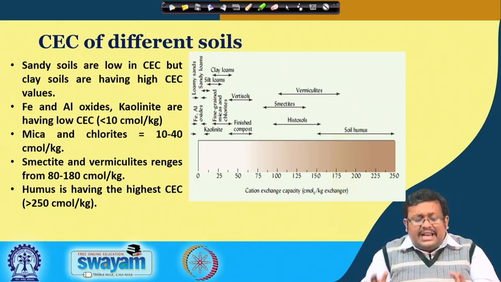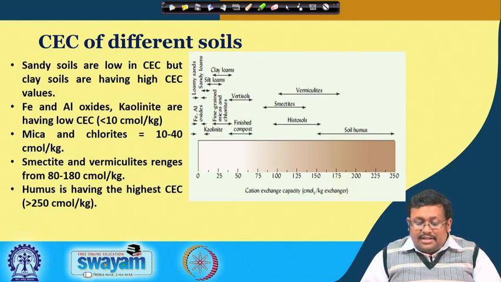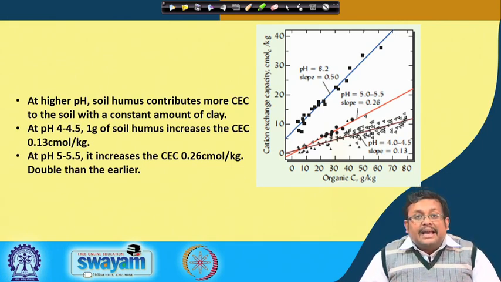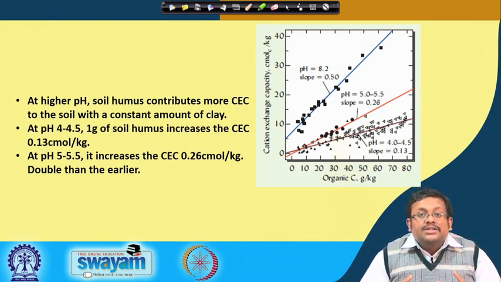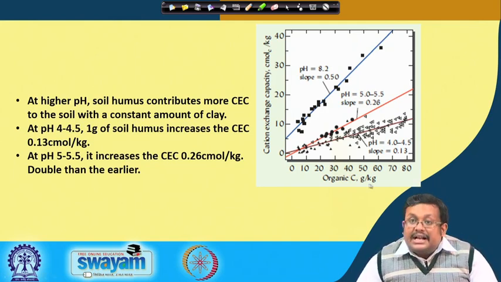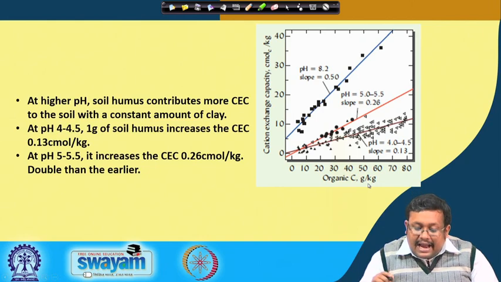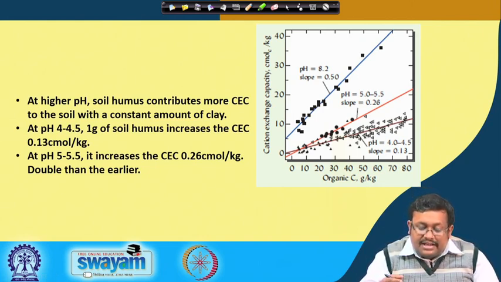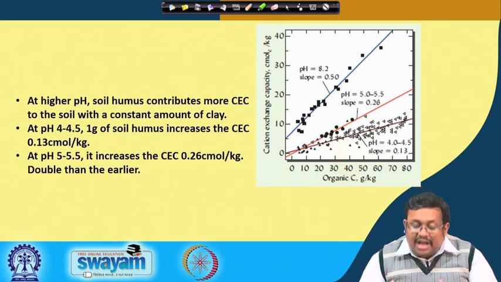So we have a basic idea about the cation exchange capacity of different soils. Remember that at higher pH, soil humus contributes more cation exchange capacity to the soil with a constant amount of clay. This is the relationship between organic carbon in gram per kg and cation exchange capacity, expressed in terms of centimole of charge per kg.